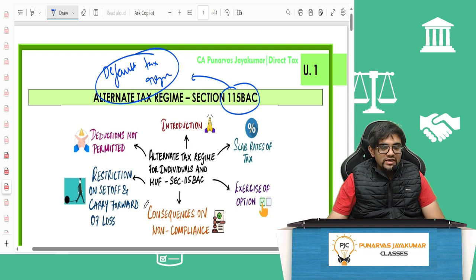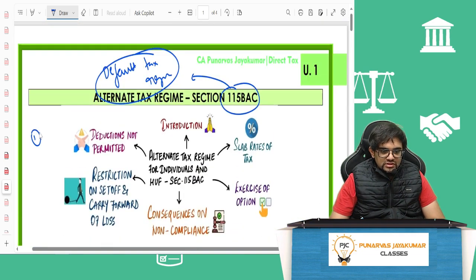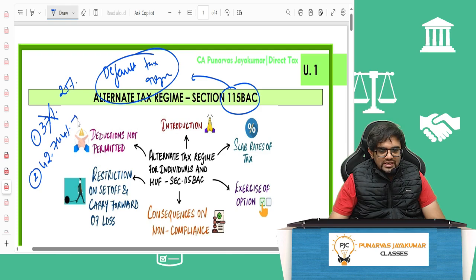Slab rates have changed. So guys, first change, the highest surcharge rate of 37% is now 25%. Second one, maximum marginal rate of 42.744% has now become 39%.